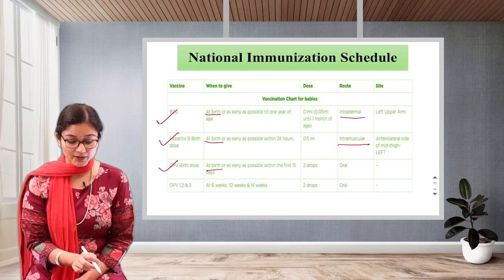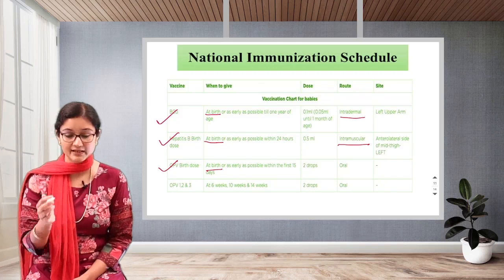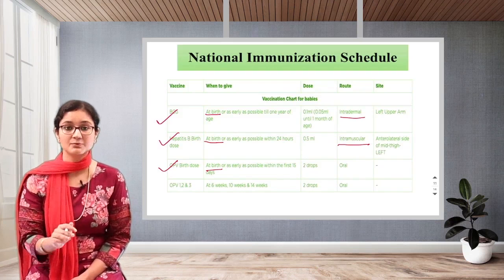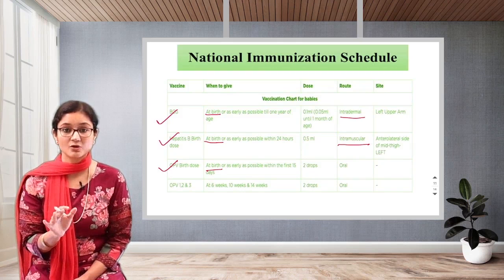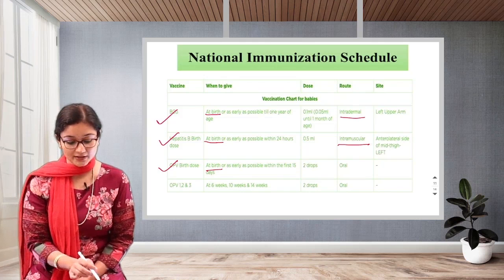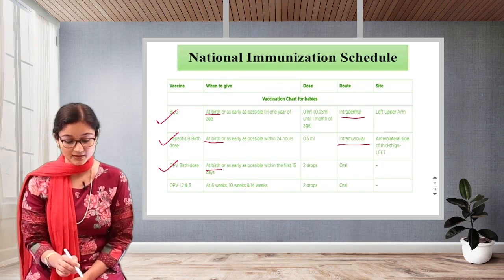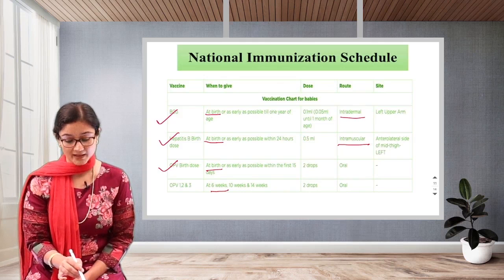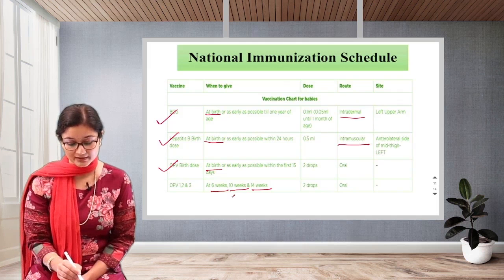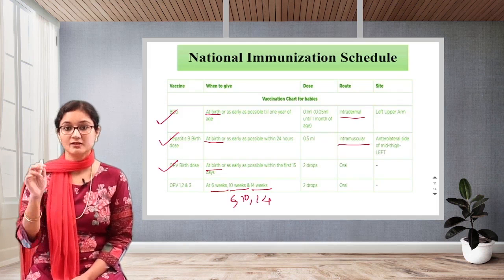Next is OPV 1, 2 and 3, the first, second and third dose. So we always have 0, and then 1, 2 and 3. The 0 dose is very important and has to be given at the time of birth. Then we give OPV 1, 2 and 3 at the 6th week, 10th week and 14th week. This has to be followed. So you can remember like this: 6, 10, 14.